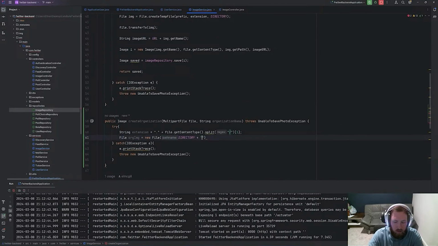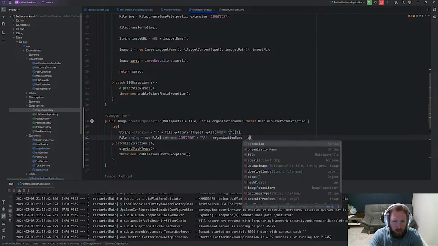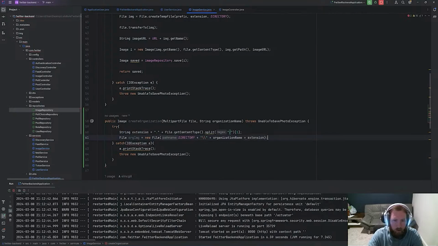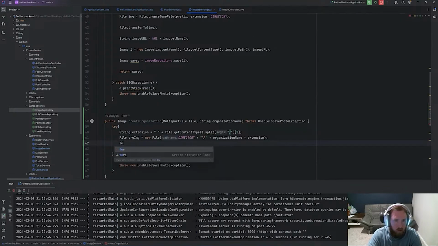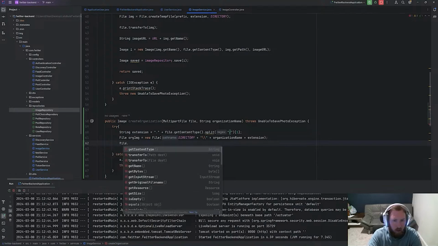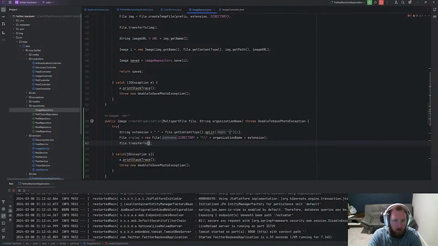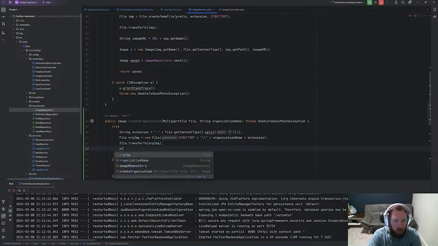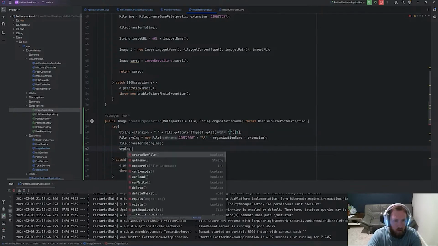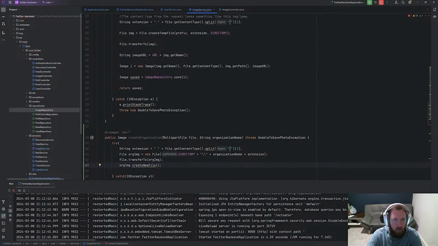Directory, so like plus this plus organization name plus extension. I feel like that would be the file that it wants. Still mad at us for this, that's fine. File dot transfer to, we'll transfer it to org image. We'll say org img dot create new file, and then we'll just see what happens.